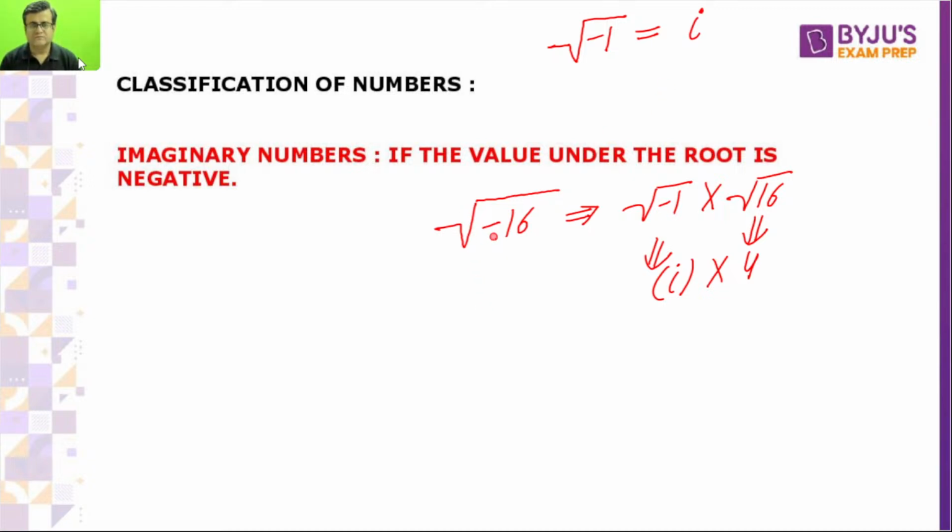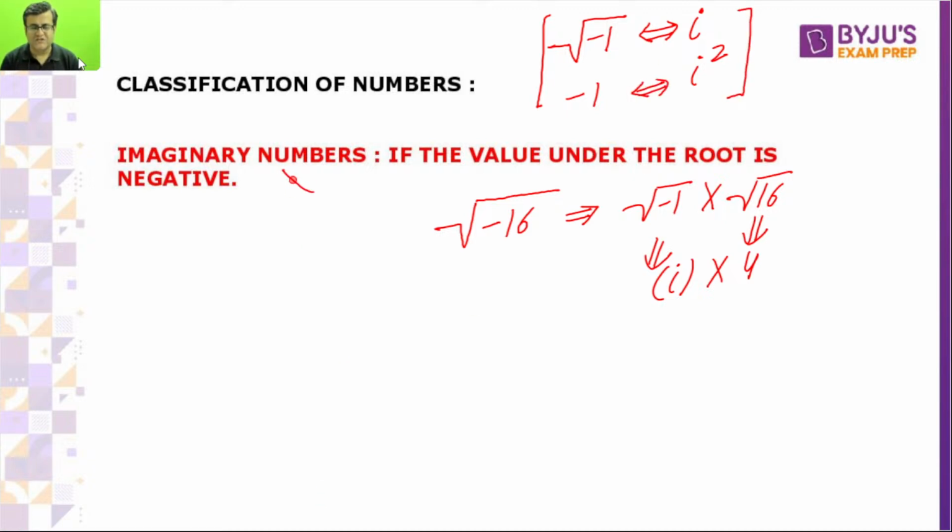Is the point clear to everyone? Value under the root with the negative sign, root of minus 1, I can write as iota. Then if iota is root of minus 1, if I take iota square, this will be equal to minus 1. Iota is root of minus 1 and iota square is minus 1. You should remember these two things.